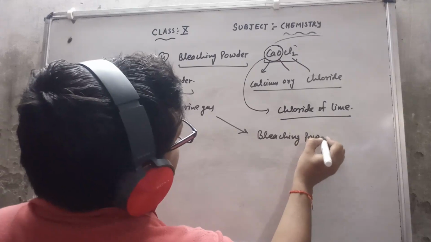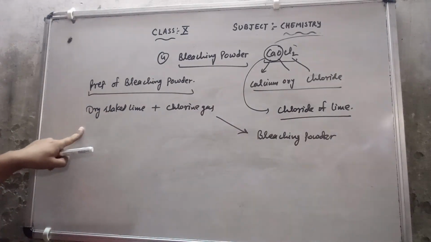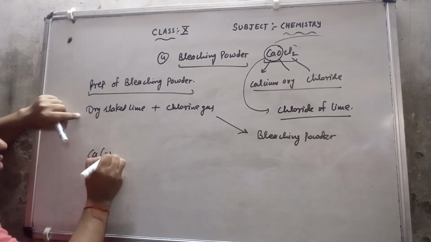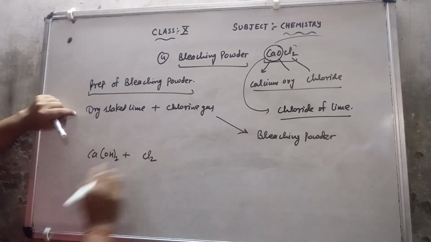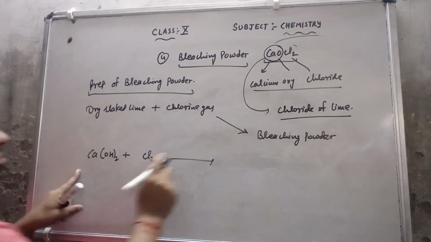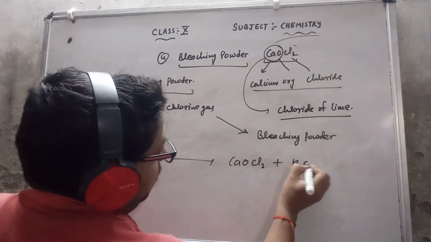Now the dry slaked lime is Ca(OH)2 and chlorine gas is Cl2. As it reacts with Cl2, it will give us bleaching powder, CaOCl2, and a water molecule.